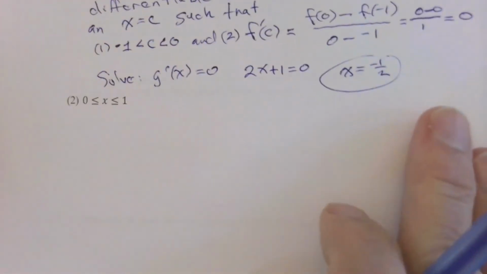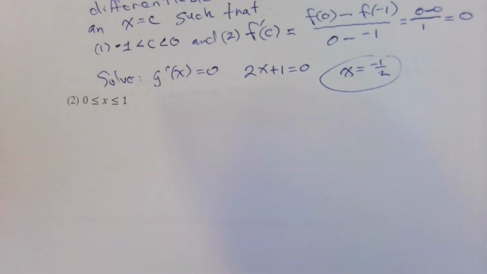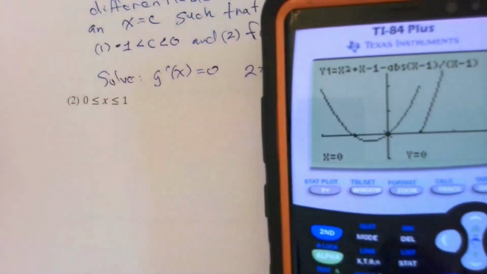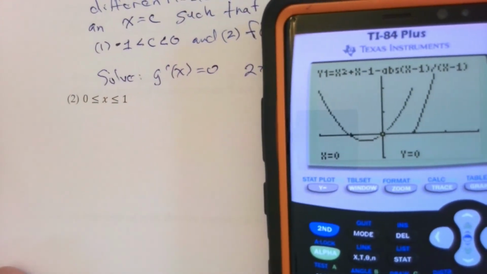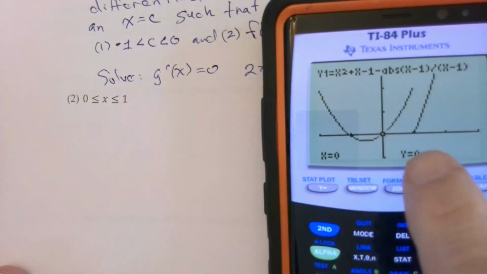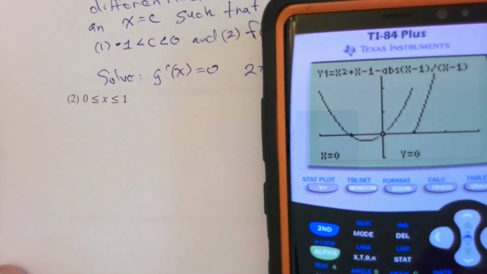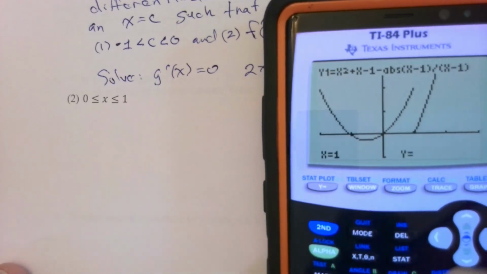Okay, I won't say a lot about this. On the interval 0 to 1, what's going on there? Well, let's see. Trace to 0, I'm already there. Trace to 1, and this function is undefined. And there's a massive discontinuity here. And so you cannot say that you have a function that's continuous on the closed interval 0 to 1.